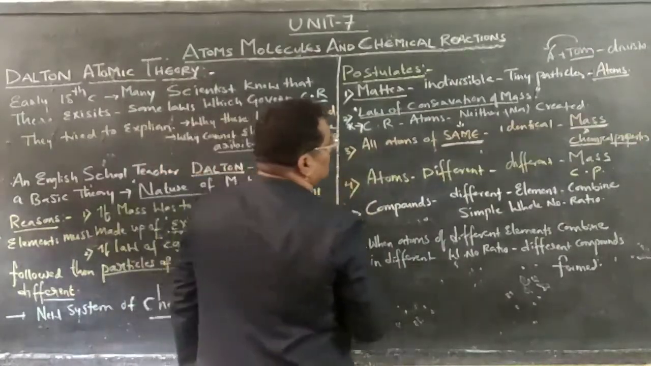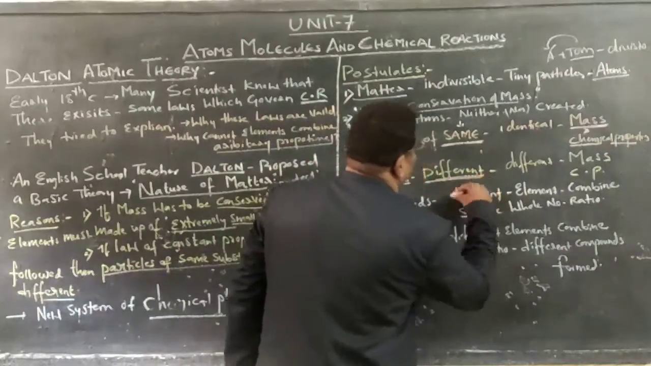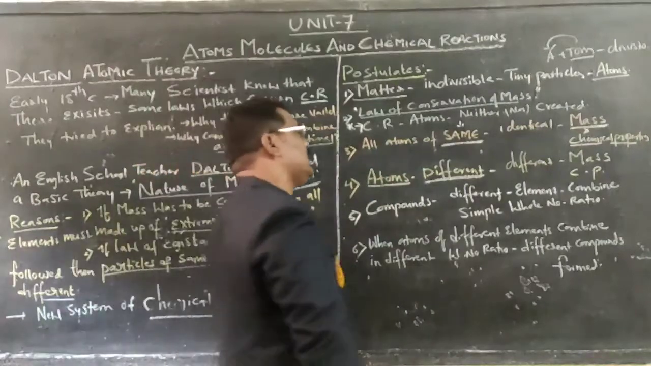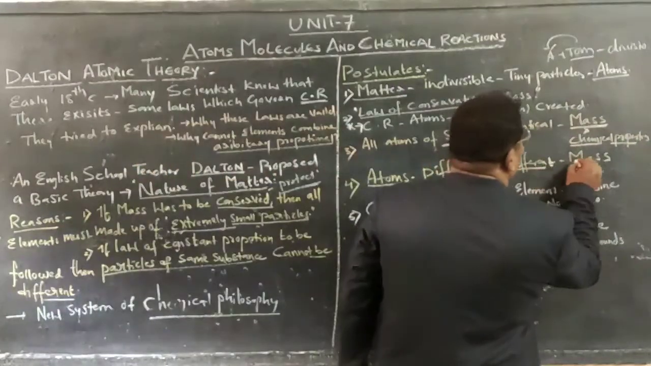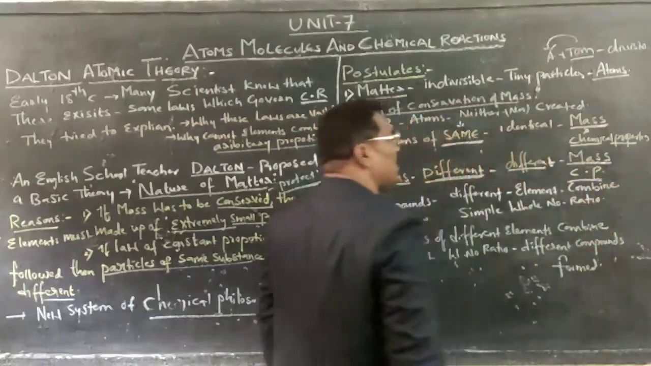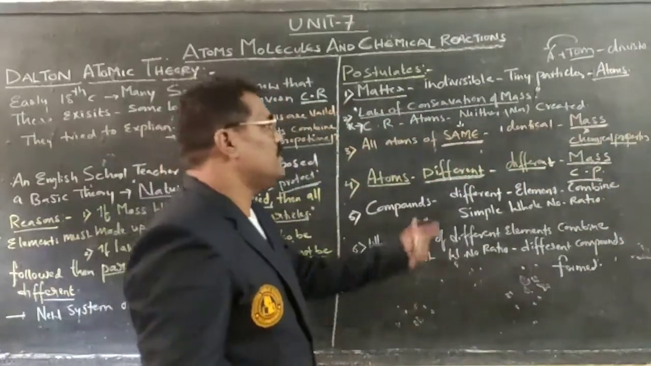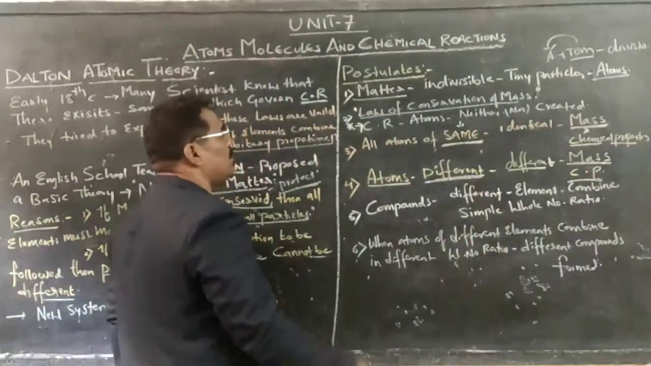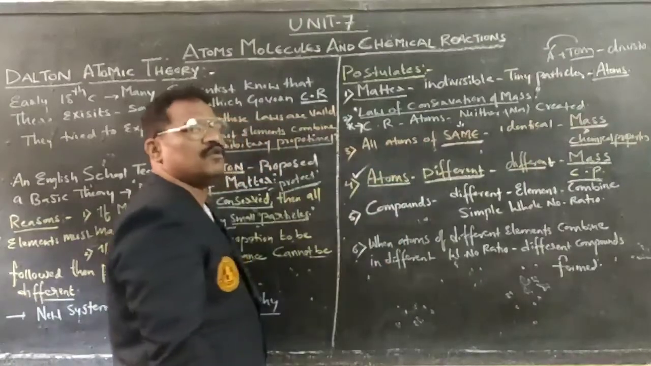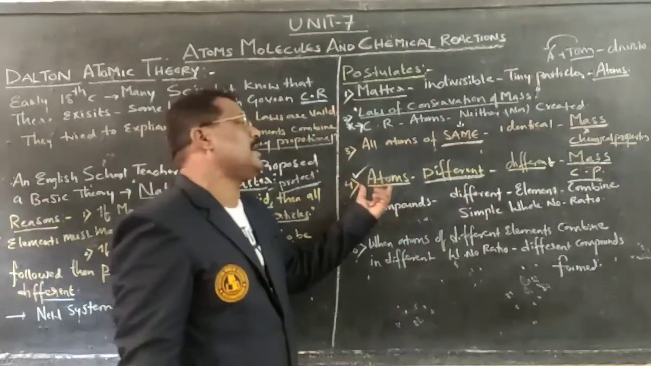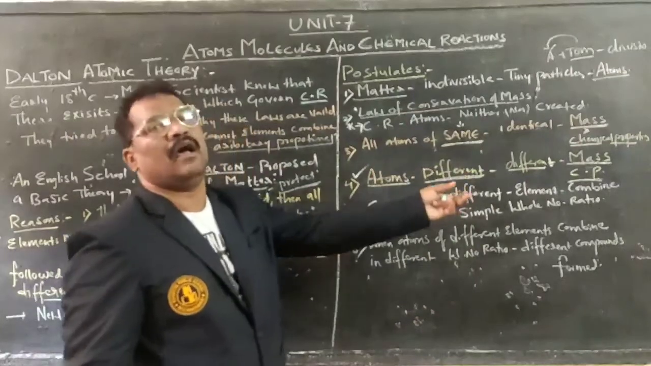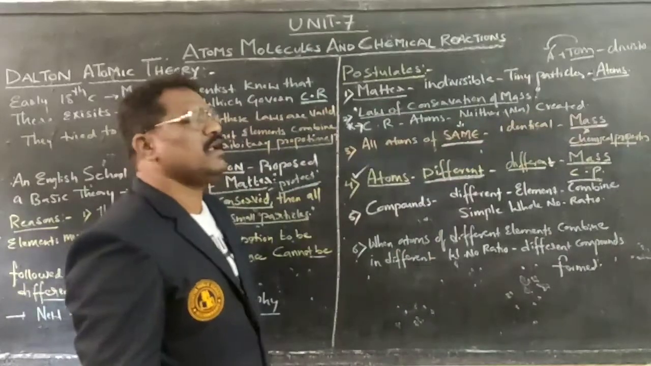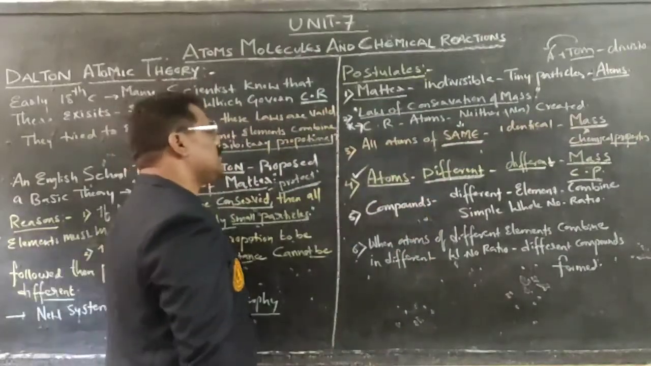Coming to the fourth postulate: atoms of different elements possess different masses and different chemical properties. Atoms of different elements differ in mass as well as in their chemical properties.